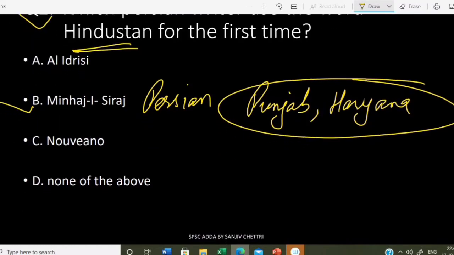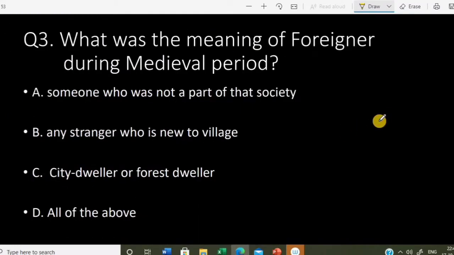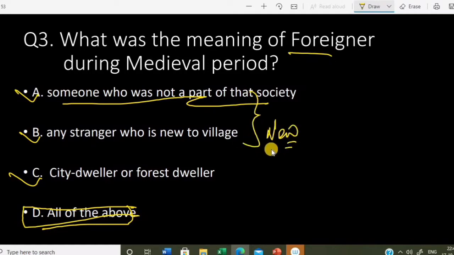What was the meaning of foreigner during the medieval period? Someone who is not a part of the society, any stranger who is new to a village, a city dweller or a forest dweller. The correct answer is all of the above. In the medieval period, someone who was not a part of society was called a foreigner. Even a new person in the village was regarded as a foreigner during the medieval period.